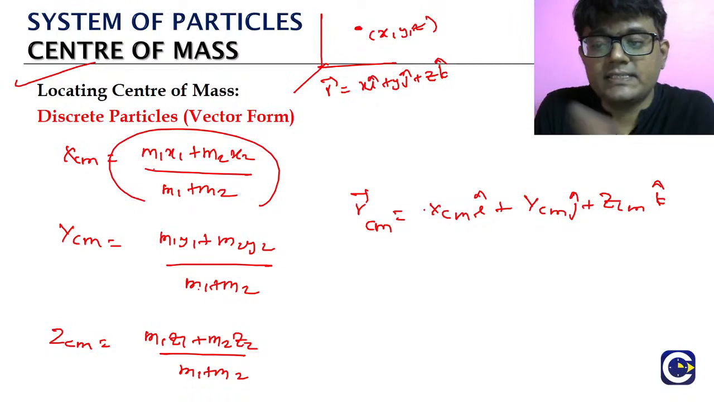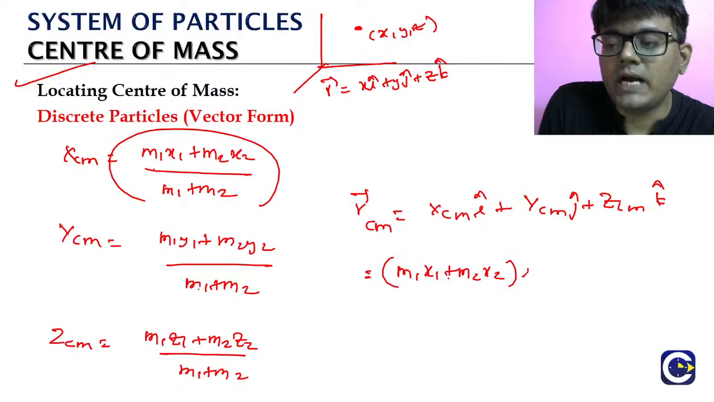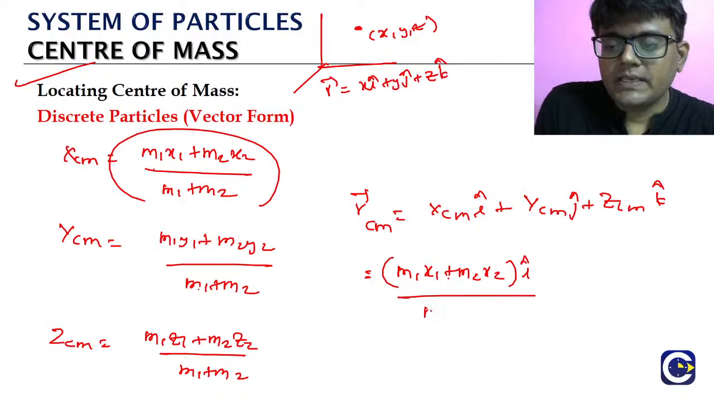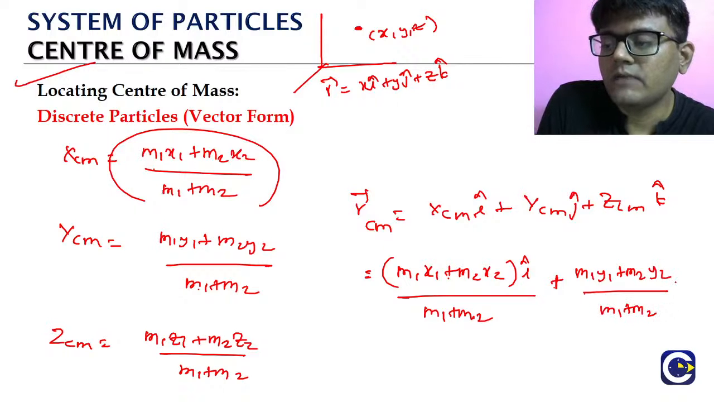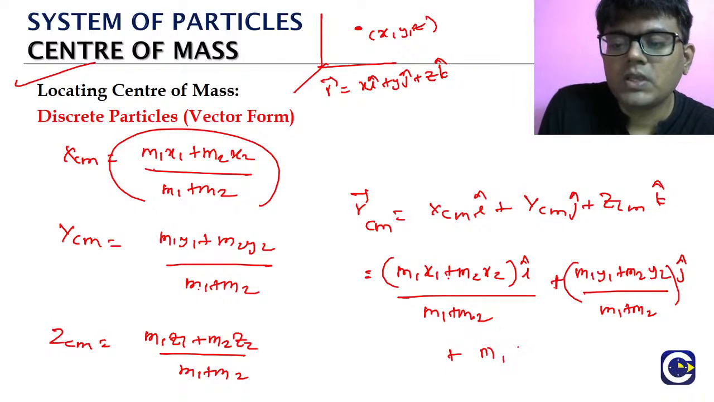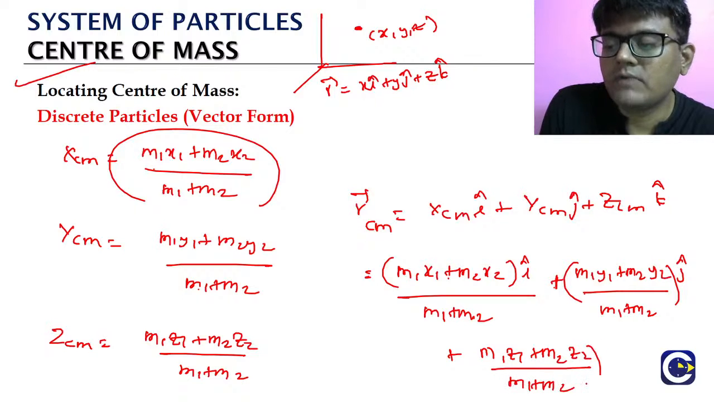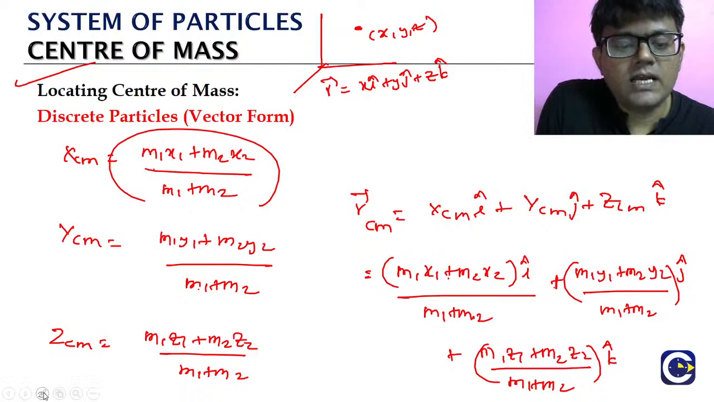Let us take these values and substitute. What is x center of mass? It is m1x1 plus m2x2 by m1 plus m2, into i. Next, m1y1 plus m2y2 by m1 plus m2, into j. What will the next term be? m1z1 plus m2z2 by m1 plus m2, into k. Okay? So that is the expression.